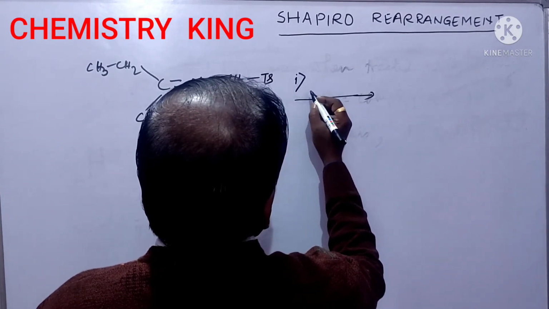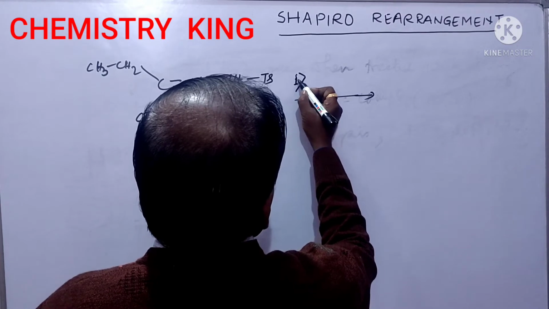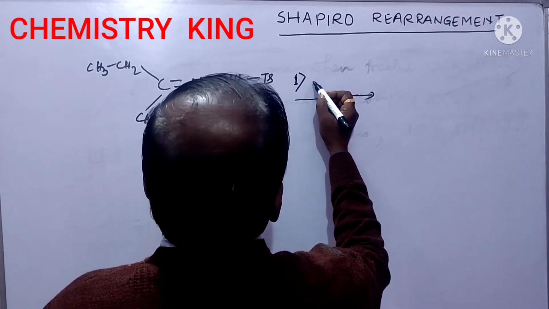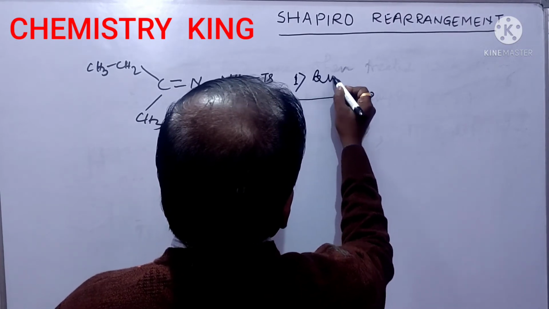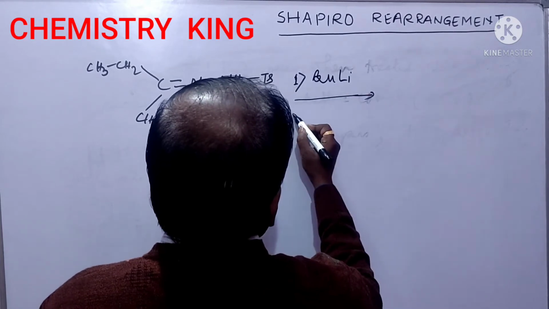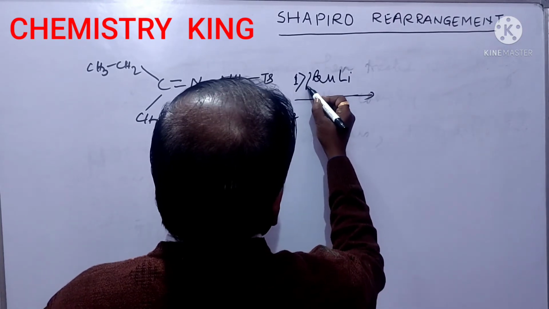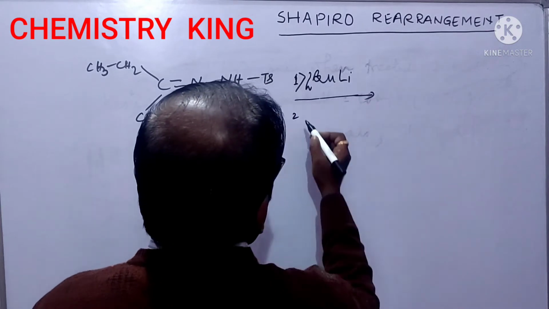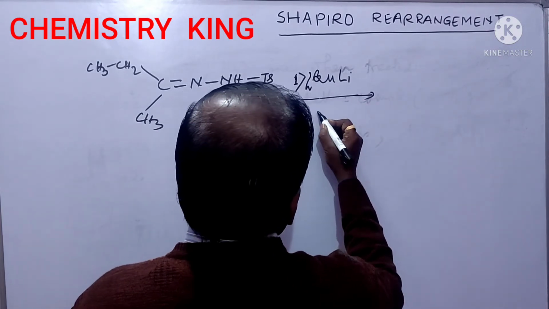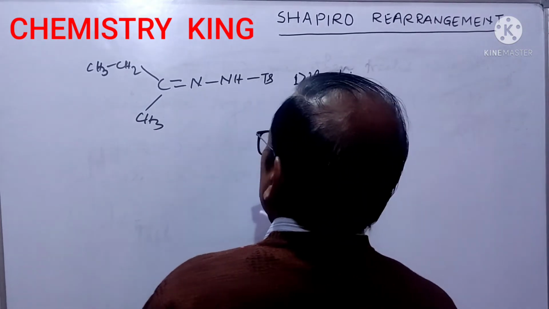First you take butyl lithium, then 2 equivalents of butyl lithium, and then followed by hydrolysis.